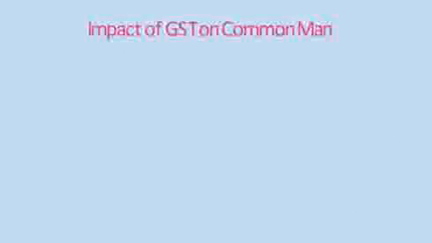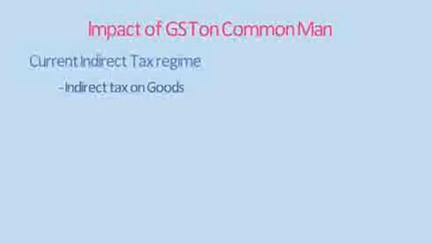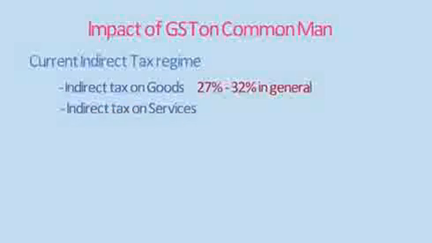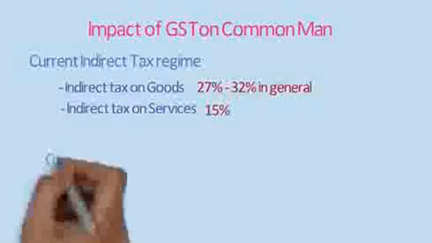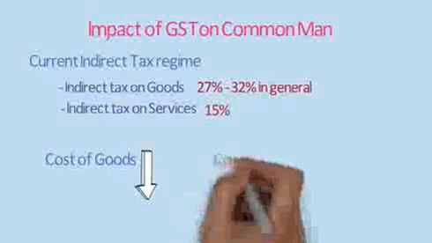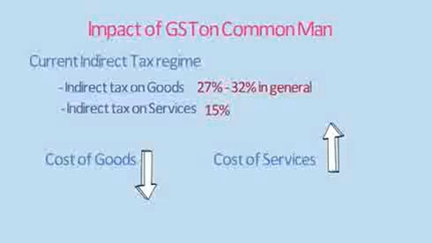Now let's have a look how it is going to impact a common man. In the current non-GST regime, indirect taxes on goods are 27 to 32% of the cost of goods in general and about 15% of cost of services. However, once GST comes into effect, the cost of goods is likely to come down while the cost of services will rise. But overall tax burden on the consumer is likely to reduce in general.